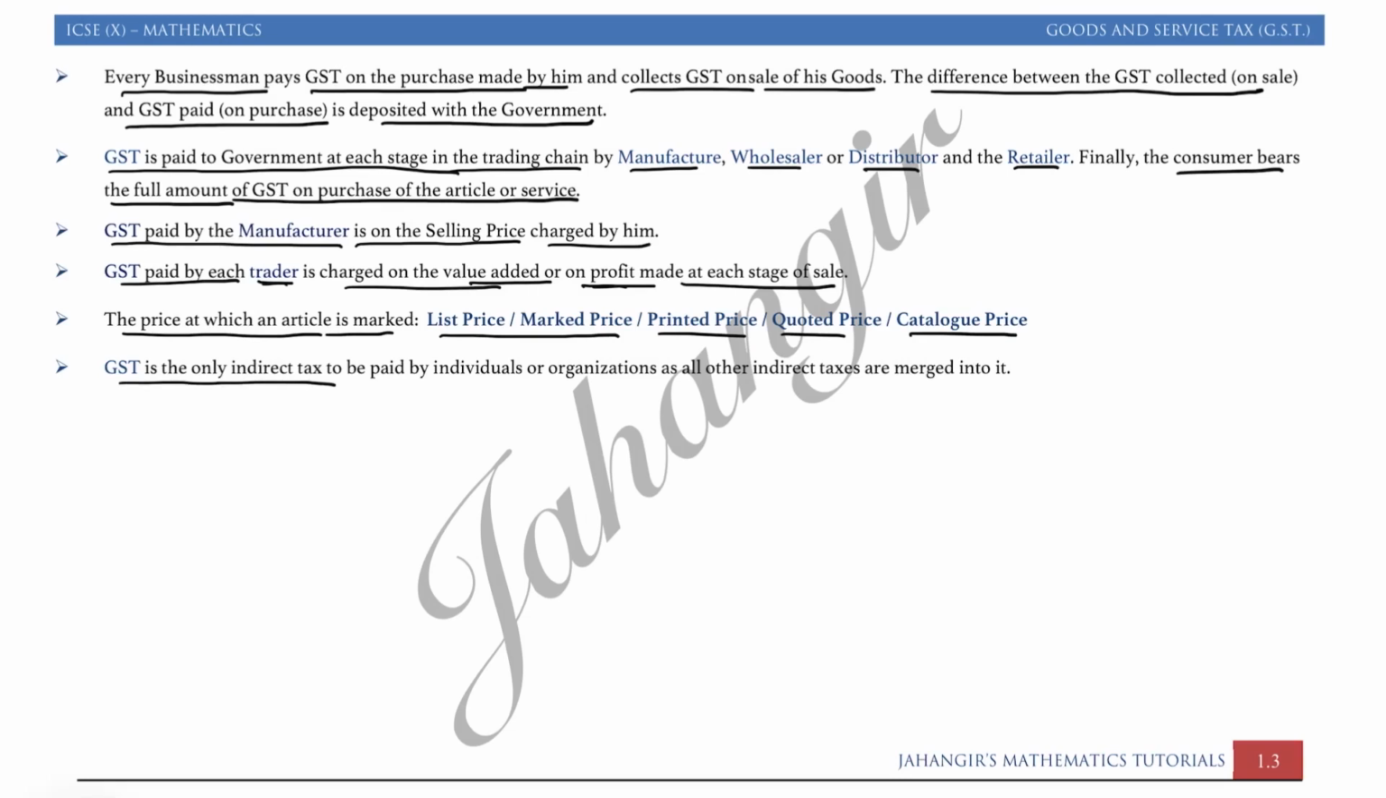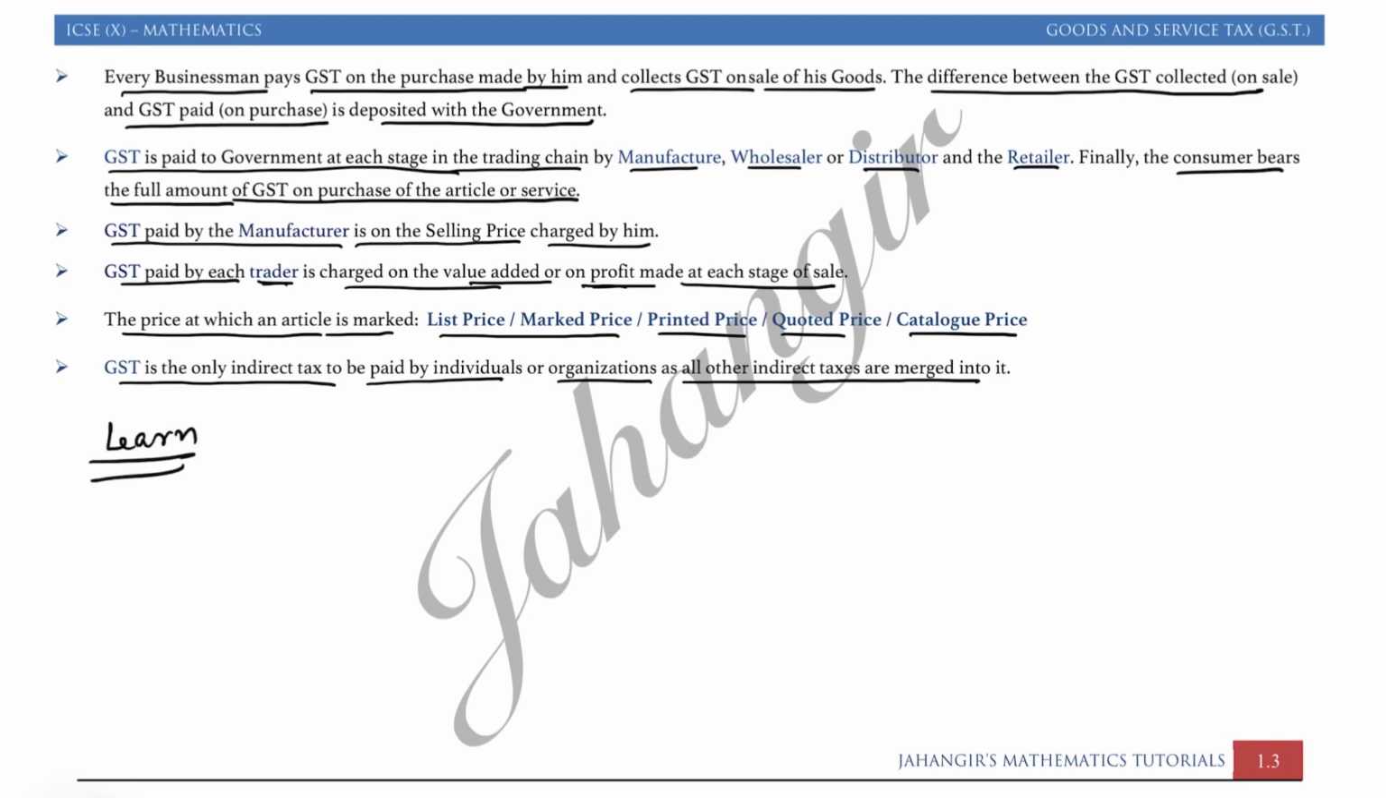GST is the only indirect tax to be paid by an individual or organization, as all other indirect taxes are merged into it. Just like I had told you at the starting that there are many types of taxes like road tax, stamp duty tax, property tax, toll tax, entertainment tax, electricity tax, petrol tax, liquor tax, cigarette tax. All taxes are merged into one, which we say as GST. This part you have to learn.